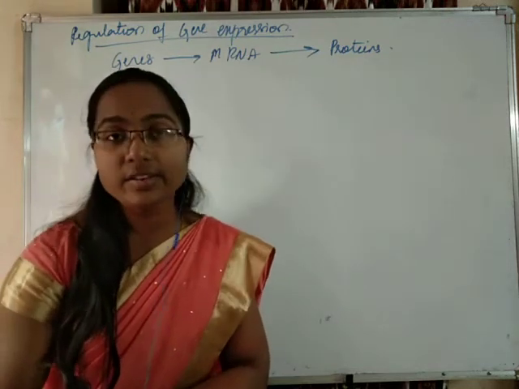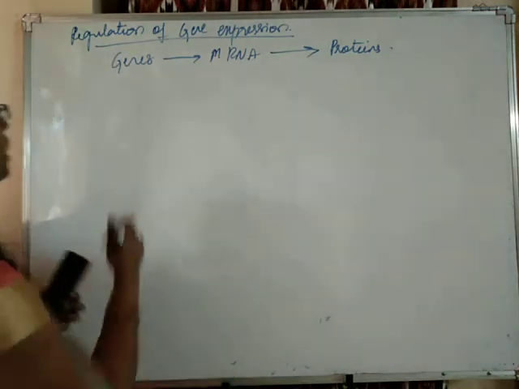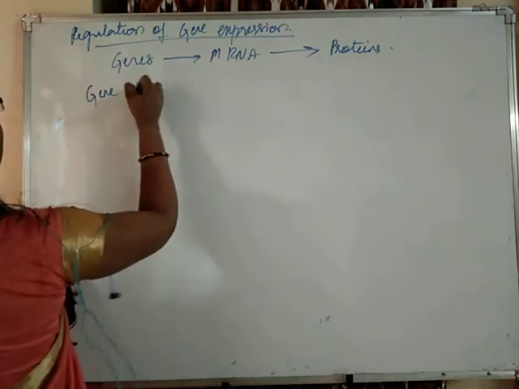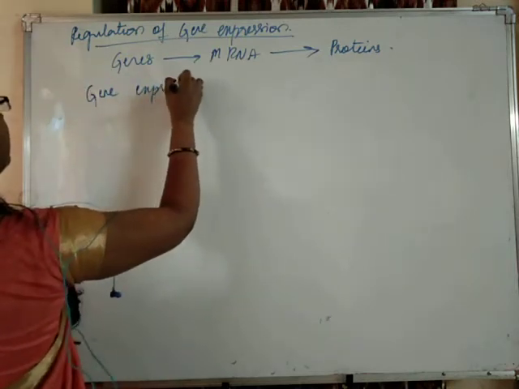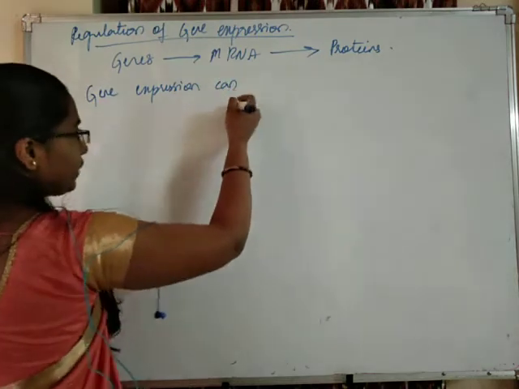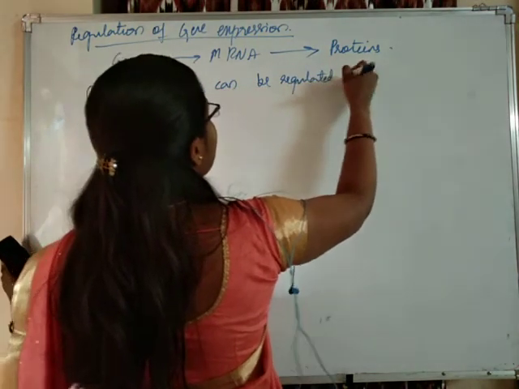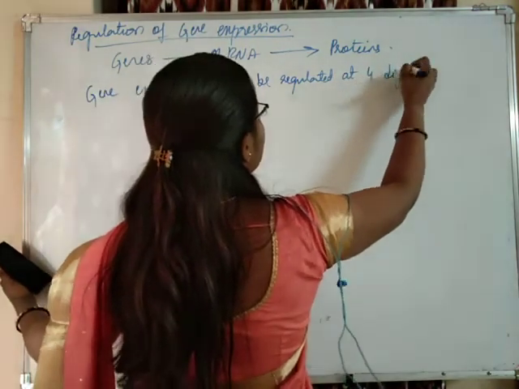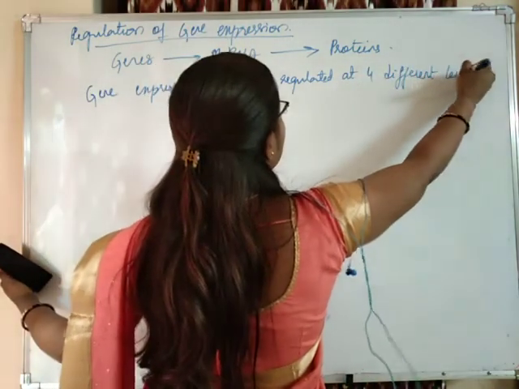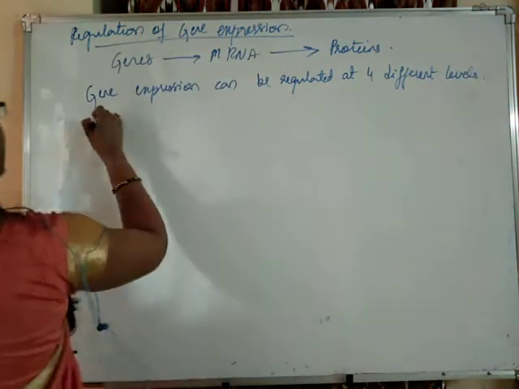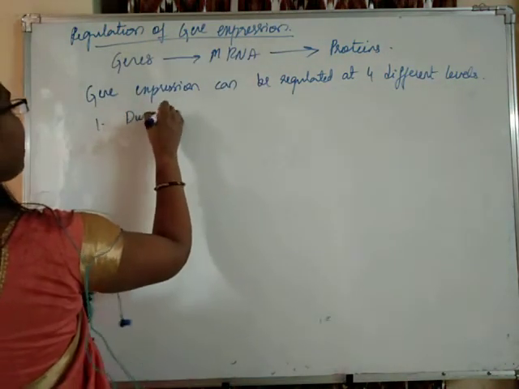Okay. So gene expression can be regulated at 4 different levels. Okay. They are, the first one is during transcription of mRNA.